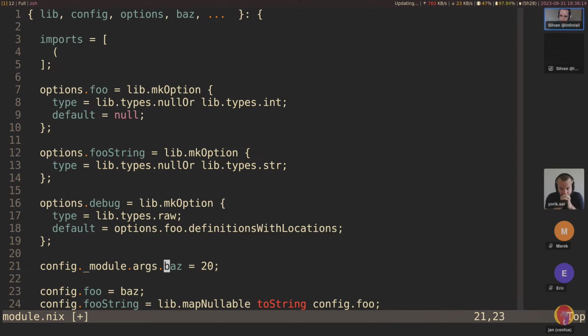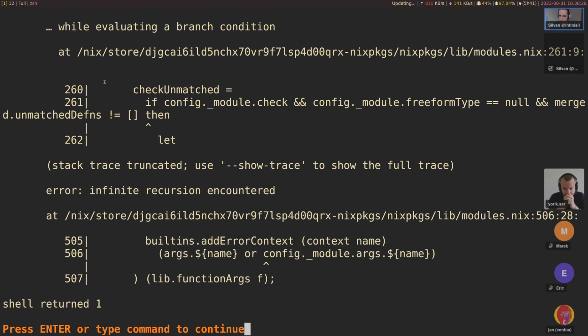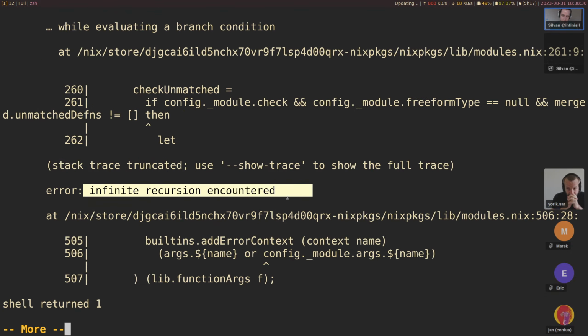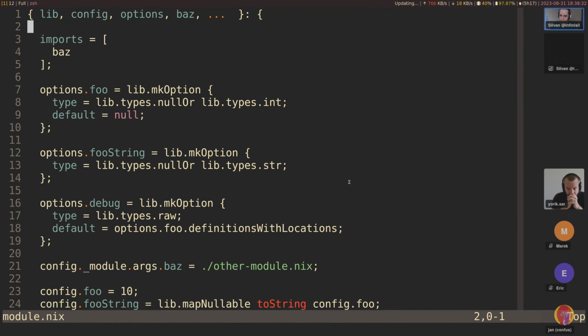Let's say it's down here, let's do this back to 10, and baz is actually a string, which is other module.nix. All right, and now we say import baz. But this will cause an infinite recursion, and so we can't do that, and that's why specialArgs exists.